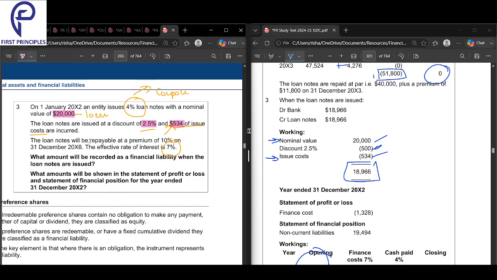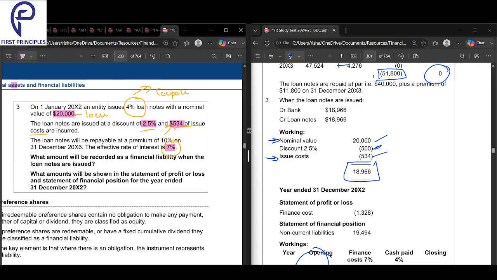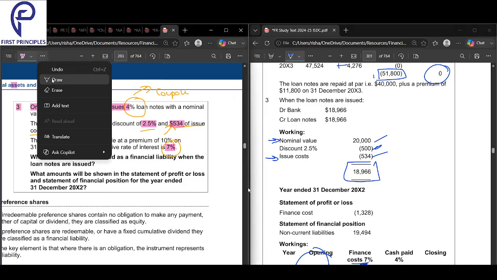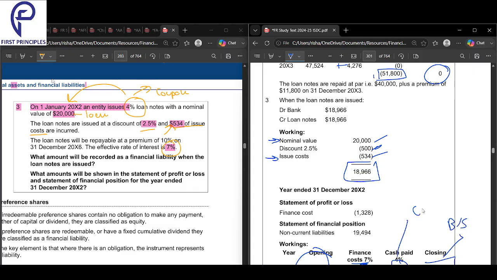Okay. So now that I have the opening, next I need the effective to multiply with the opening. Effective is given, 7%. 7% of this, I got this. Then I need the coupon. Coupon will be on the loan amount, always on the gross loan amount: 20,000 at 4%, 800. This is what I paid. This is what is pending. This goes to your balance sheet, closing liability. This goes to your cash flow statement, interest paid. This goes to your P&L. This goes nowhere. This is your previous year closing. That's it, done.